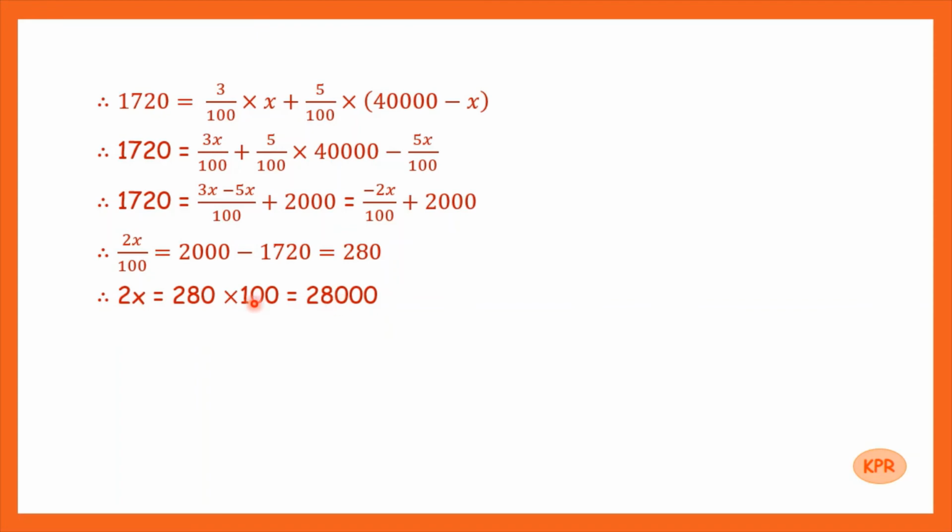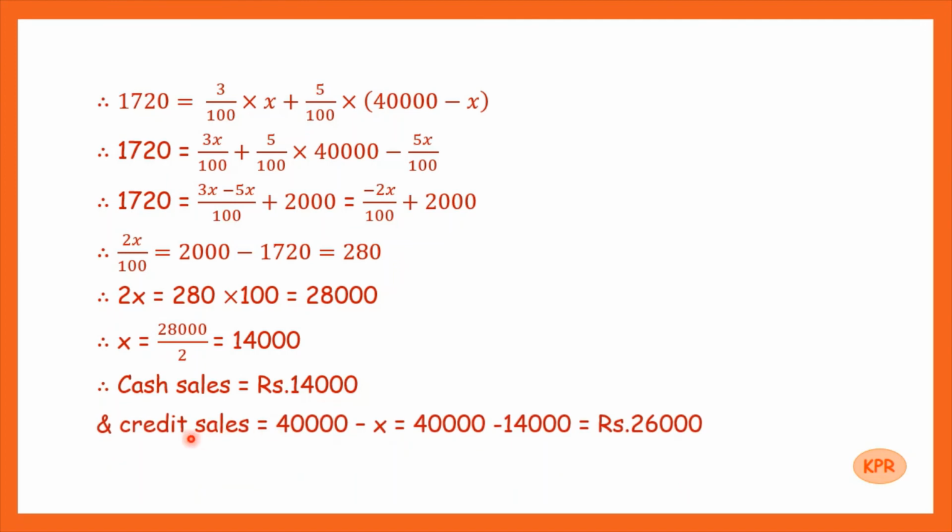We will divide both the sides by 2. So we will have x is equal to 28,000 upon 2, that is 14,000. Therefore cash sales is equal to rupees 14,000. Now credit sales is 40,000 minus X. So credit sales is 40,000 minus this 14,000, and that is rupees 26,000. So we have got cash sales as rupees 14,000 and credit sales is equal to rupees 26,000.